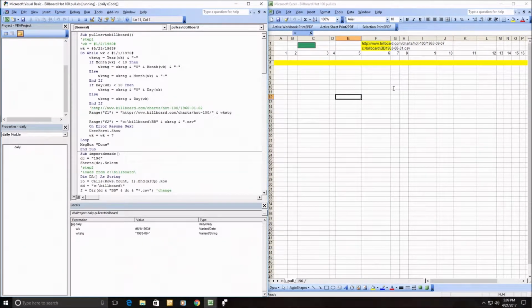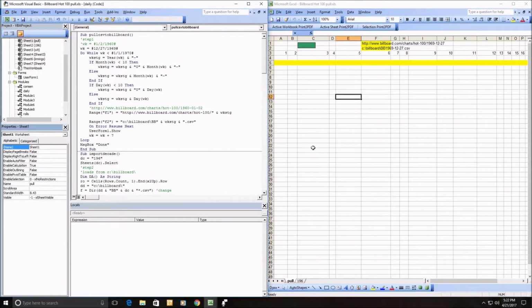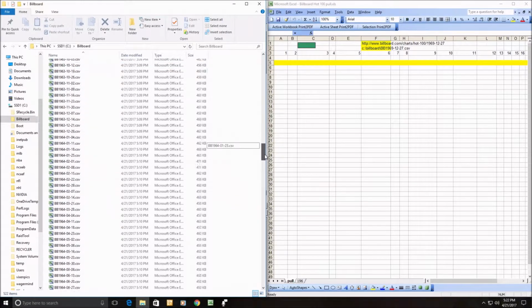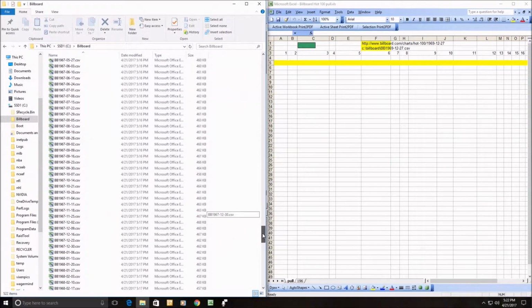I'm in August of 1963. All right. Well, that wasn't too bad time-wise. It got me through 12/27/1969. Let's take a quick look at my directory. I've got 522 files. As I go through them, they look like they're pretty consistent.